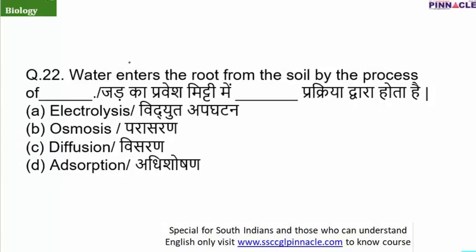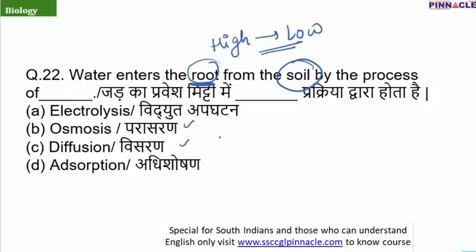Question number 22. Water enters the root from the soil by the process of. So what is the process by which water enters the plant? I have told you about diffusion, osmosis, all kinds of processes. We all know that when water absorption occurs by the root, water flows from its high concentration to its low concentration. The important difference between osmosis and diffusion is the semi-permeable membrane. Now the question is whether a semi-permeable membrane is present in the root or not.